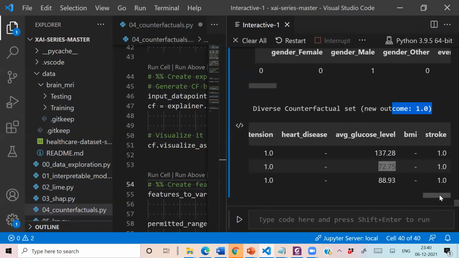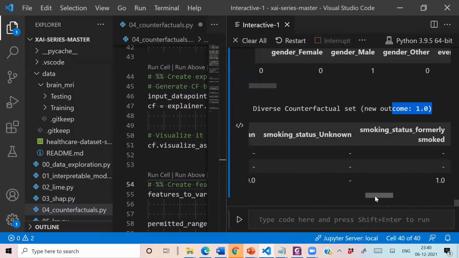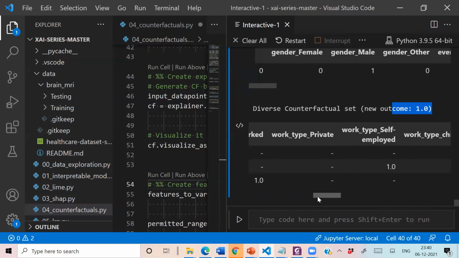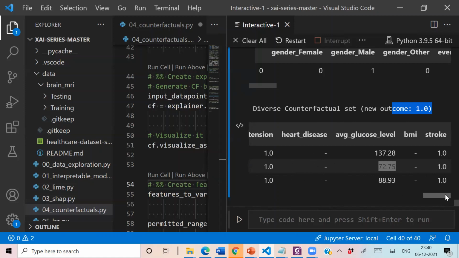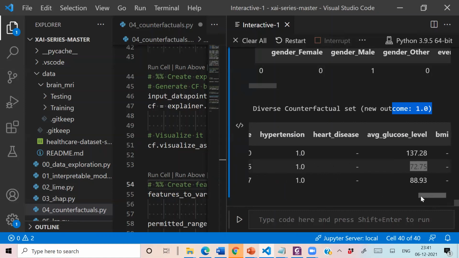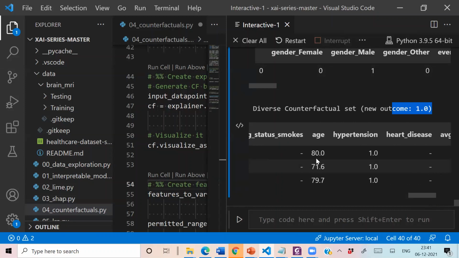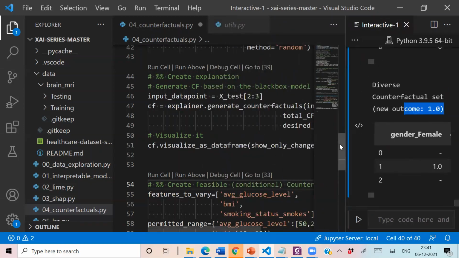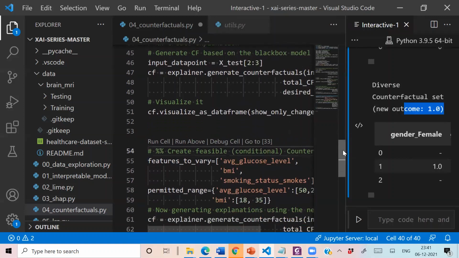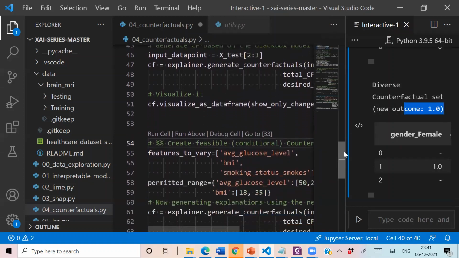My idea at this point is that you can understand that yes, we are recommending some features which are non-feasible. For example, we are suggesting to change gender, and we are also suggesting to change age in one of the previous counterfactuals. You can see that we are also recommending to change age, which are non-feasible features. So we have some variants of this with improvements, which are already available.